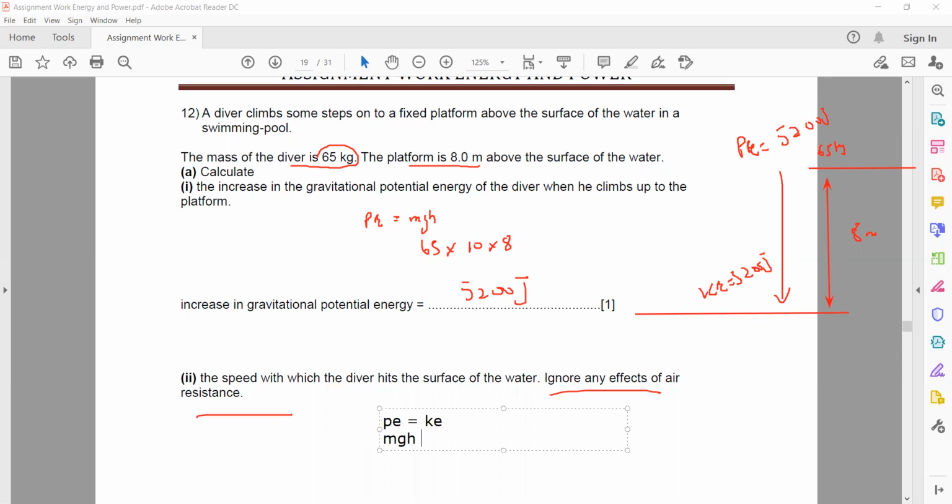Potential energy is mgh and kinetic energy is half mv squared.